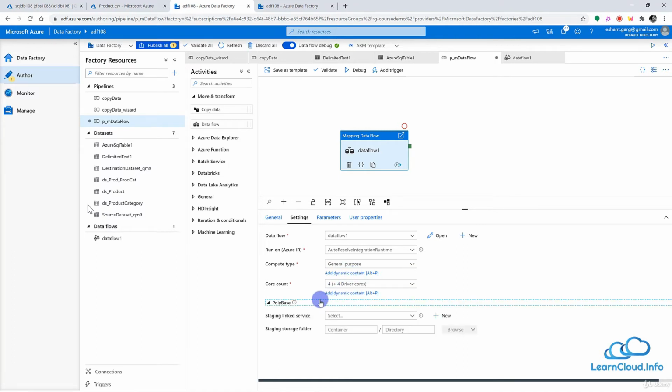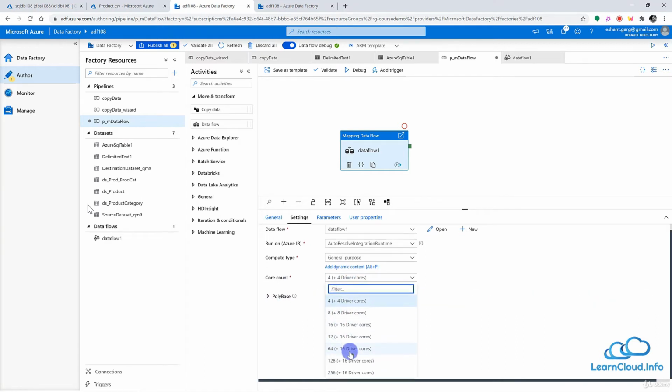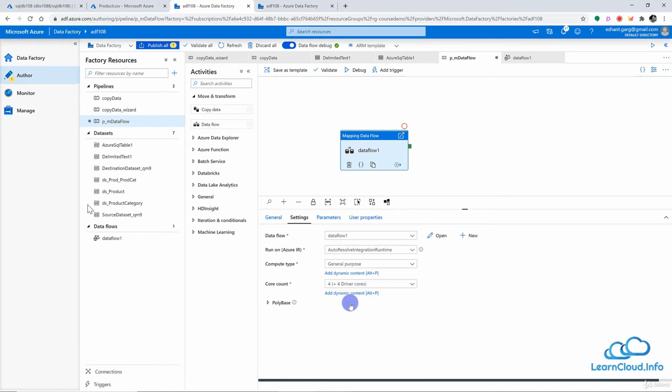And here we can choose how many cores we have. We can choose either 4, 8, 16 or 32. By default it is 4. So if I just choose run on auto resolve, it will choose the 4 driver cores here. And then we also have an option for PolyBase here.